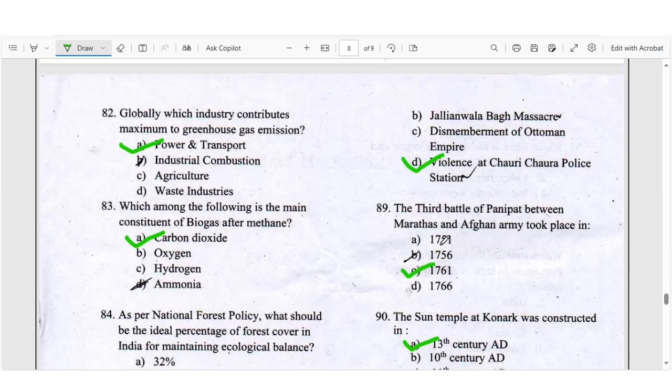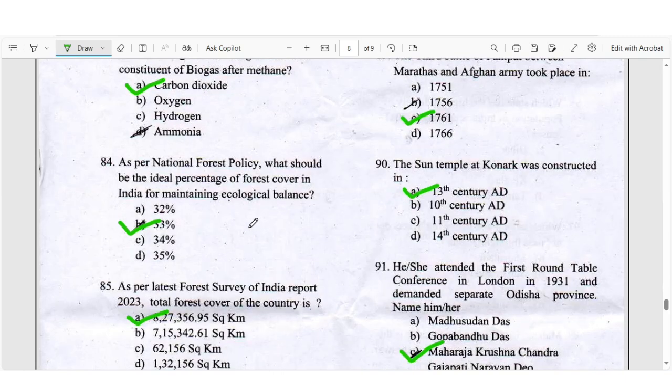Question number 82, globally, which industry contributes maximum to greenhouse gas emissions? Right answer will be power and transmission. Question number 83, which among the following is the main constituent of biogas after methane? Right answer will be carbon dioxide. Question 84, as per the National Forest Policy, what should be the ideal percent of forest cover in India for maintaining ecological balance? Right answer will be 33%.